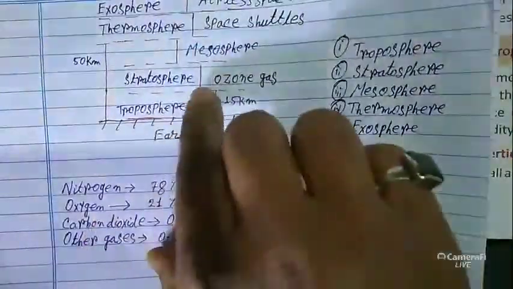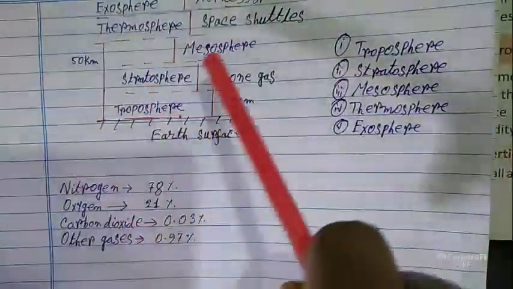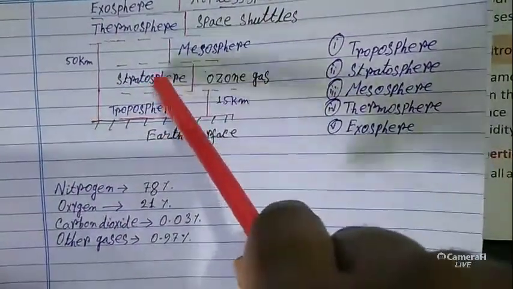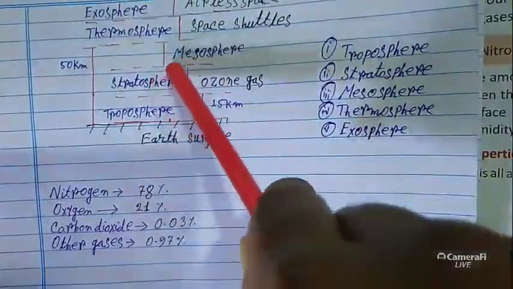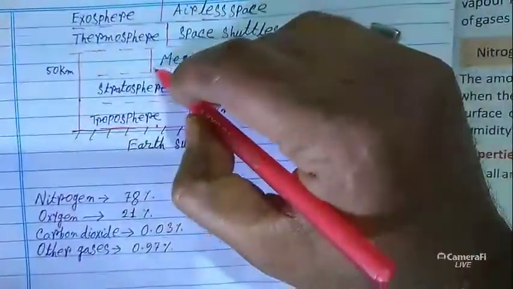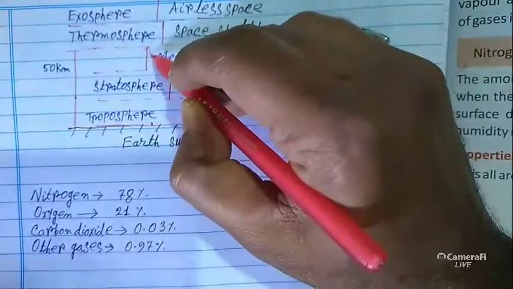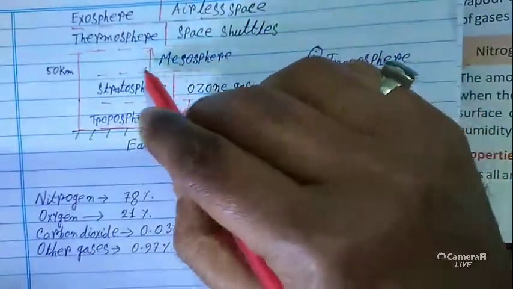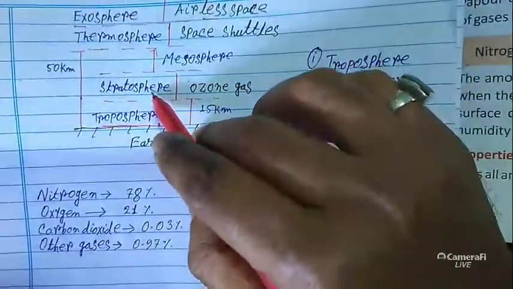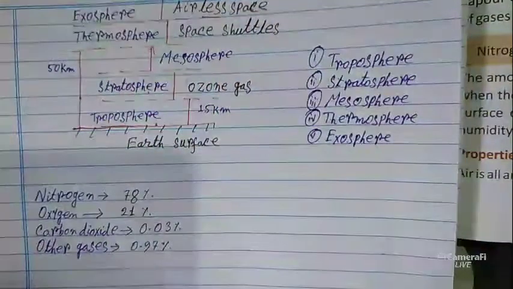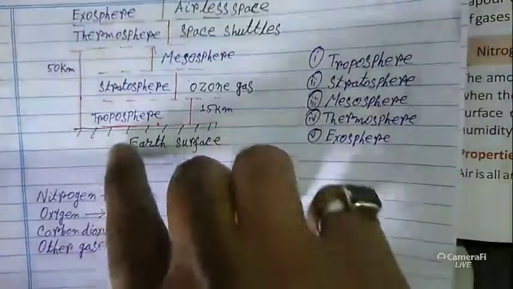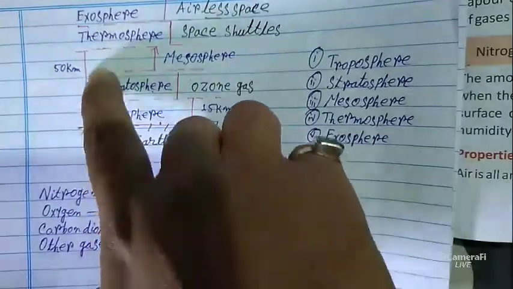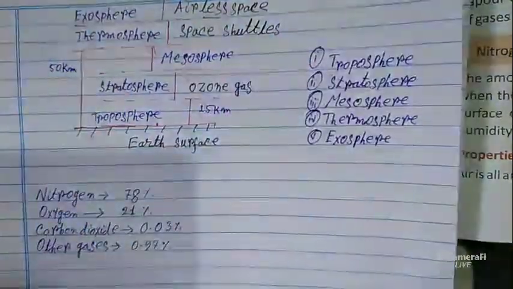Look at this: the mesosphere is above the stratosphere. This line shows you that it is above the stratosphere. Mesosphere is the third layer. Its distance from the Earth's surface to the mesosphere is 50 kilometers.